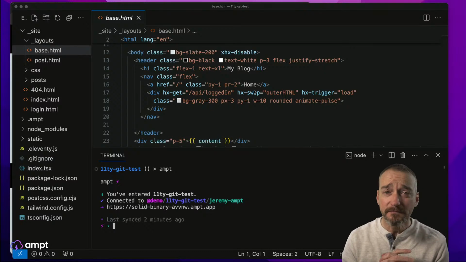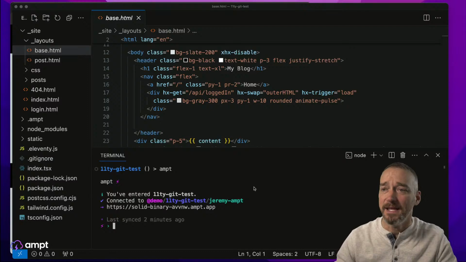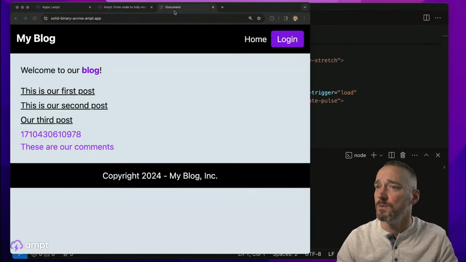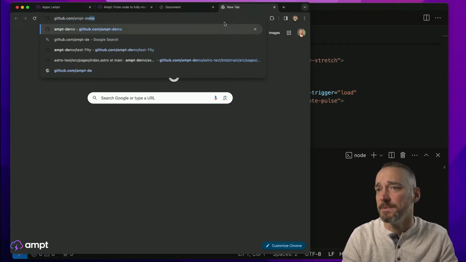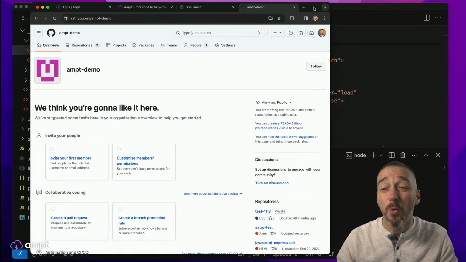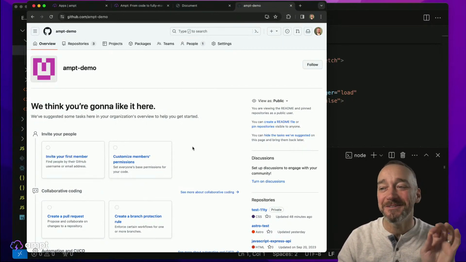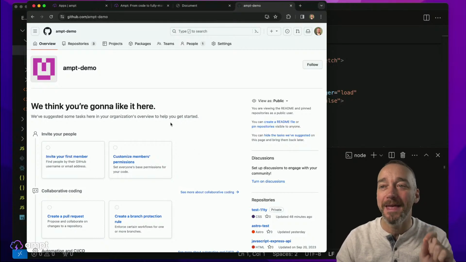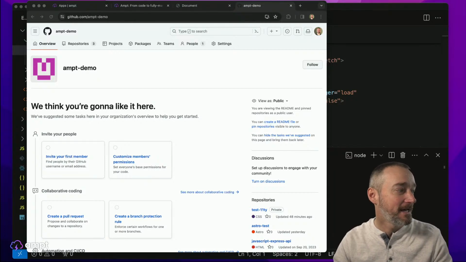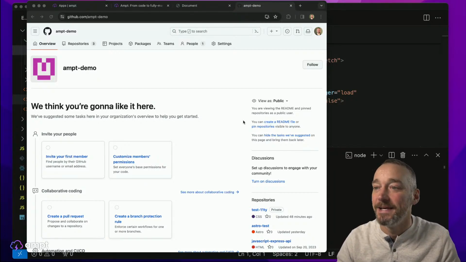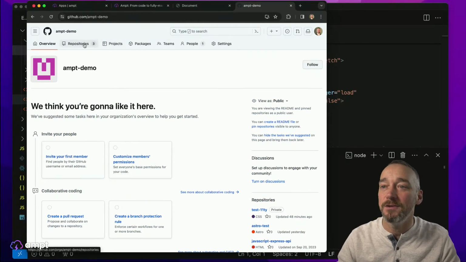Okay, so the first thing we need to do is turn this into a Git repository, because we do need it to be attached to Git. So I'm going to jump over to GitHub here, and go into this Ampt demo thing here, and it is quite possible, because we just deployed a new feature literally this morning, that we may have an issue, but I know Ben is diligently working on it in the background. All right, so let's see if this works. Anyways, this part will work. We know that. Okay, so let's create a new repository here.